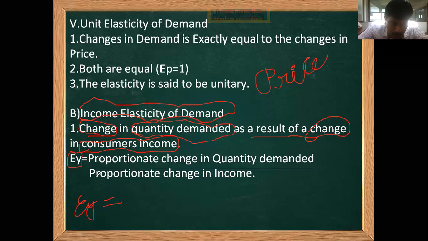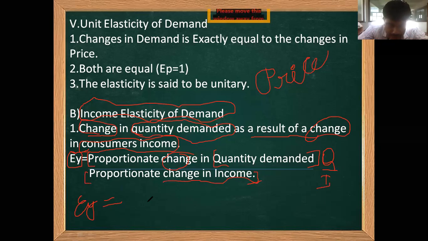EY equals, in the numerator, the proportionate change in the quantity demanded, that is Q. Next, in the denominator, the proportionate change in the income, so that is divided by I.